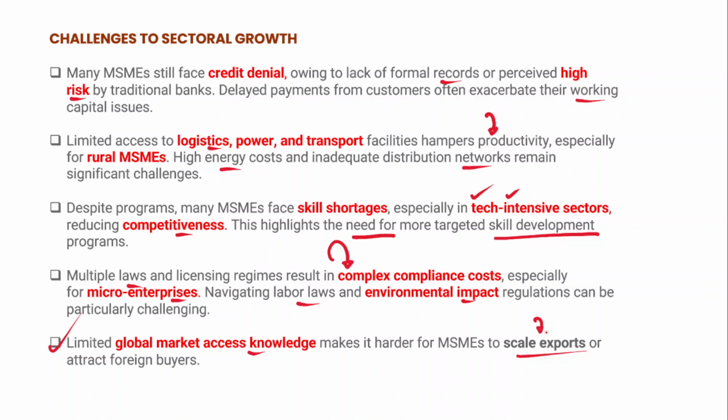Skill development programs targeting the MSMEs are very, very important. There is also a need to provide concessional power and other facilities at more competitive prices to these MSMEs.